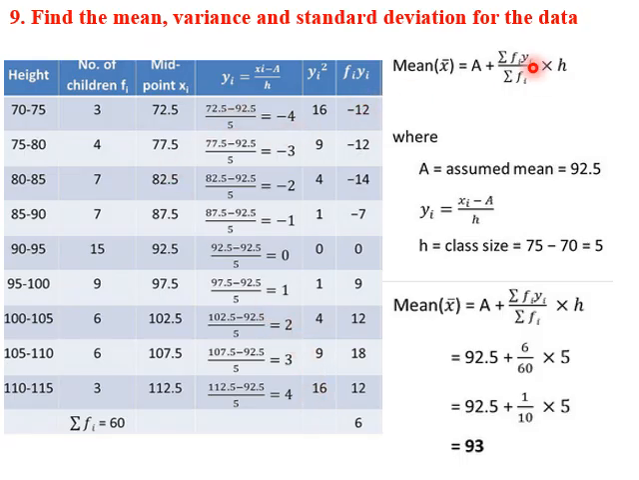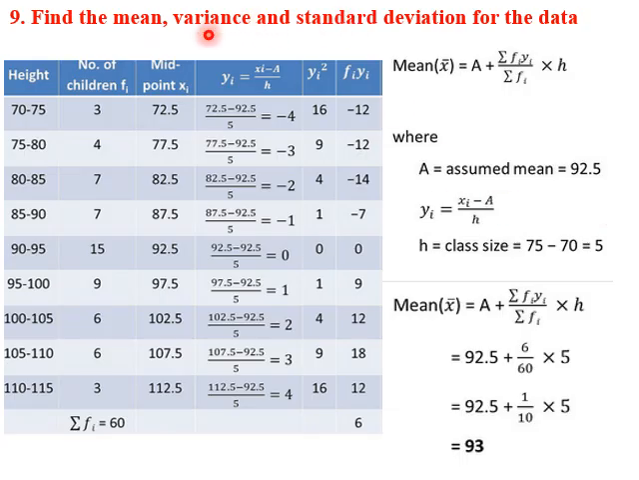Next is to compute fi yi. So we multiply this with the frequency. So 3 into minus 4 is minus 12, 4 into minus 3 is minus 12, 7 into minus 2 is minus 14, and so on. Now sigma fi yi will be 6. We put in this equation and get actual mean. So actual mean is assumed mean plus sigma fi yi which is 6 divided by sigma fi which is 60, into class size or 5. So simplifying this, we get the actual mean as 93.